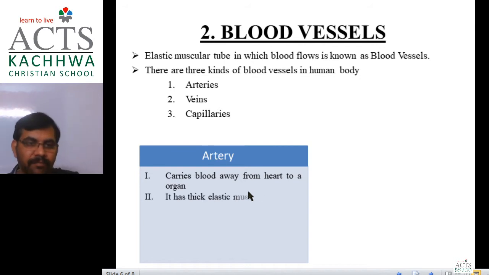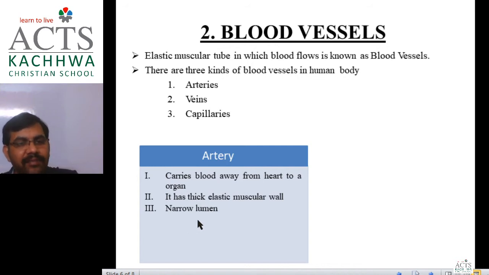First thing, it has a thick muscular wall. Its wall is very thick, which means its internal cavity inside the tube will be less, that is, narrow. The cavity present inside the tube is termed a lumen. So arteries have a narrow lumen and a thick wall.